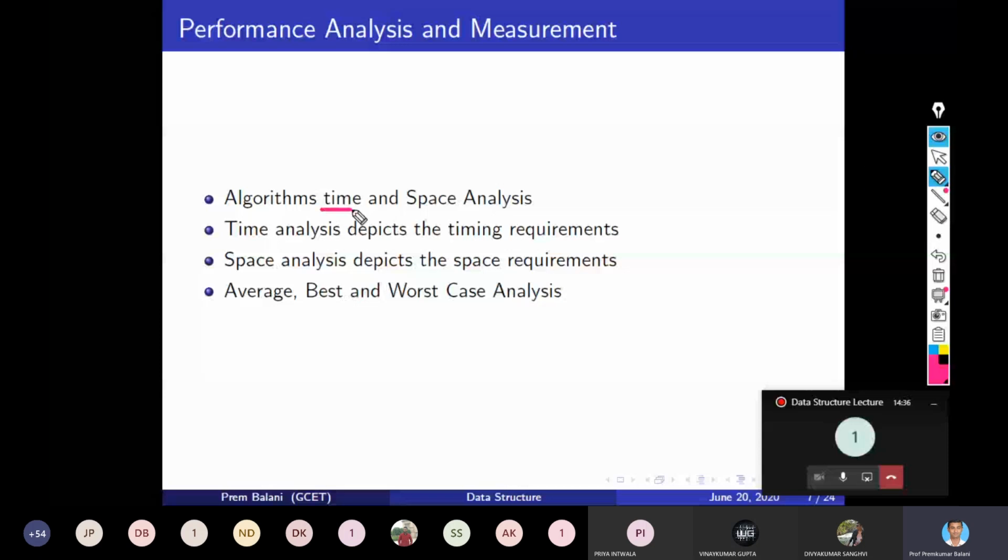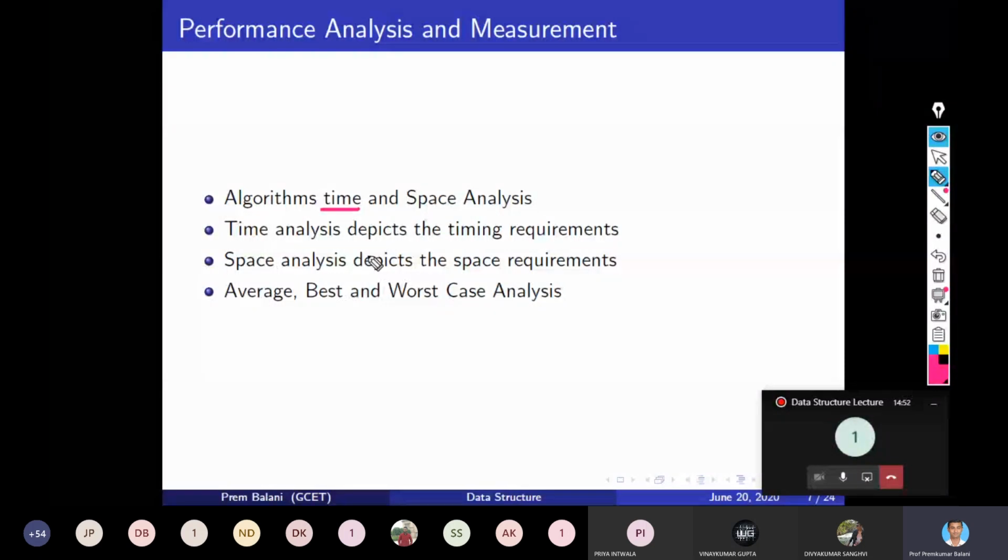For sorting, so many algorithms are available, and every algorithm takes a different amount of time for the same data. So it is called the time complexity. This time analysis depicts the timing requirements of the algorithm.